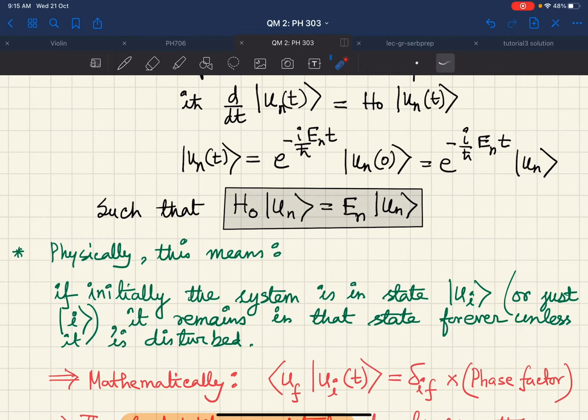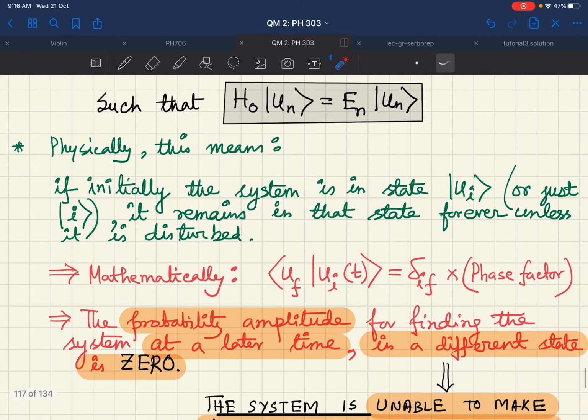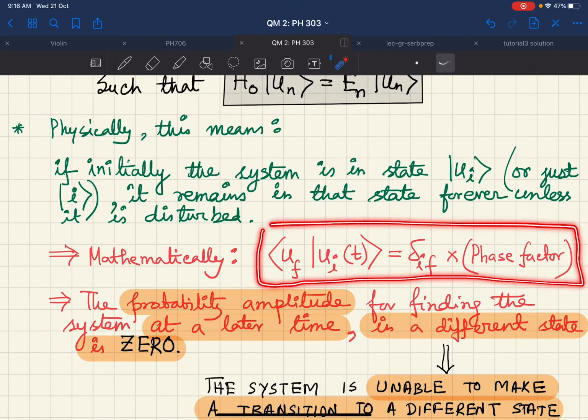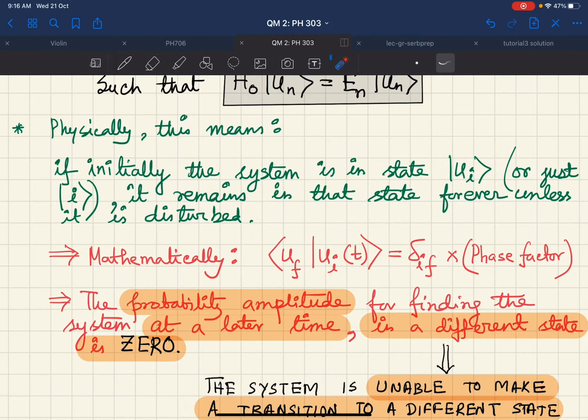Whatever you do, like you try to figure out with the bra what is the inner product of this u_n(t), then you will immediately see that this phase factor will get cancelled and you will get the inner product of u_n(t) with u_n equal to the inner product of u_n with u_n. So that means at time t equal to 0, whatever was the inner product, it will remain at time t equal to t. So that's what you can precisely tell if you write down the inner product in this form.